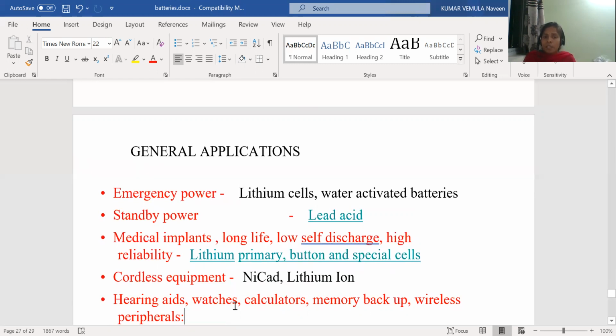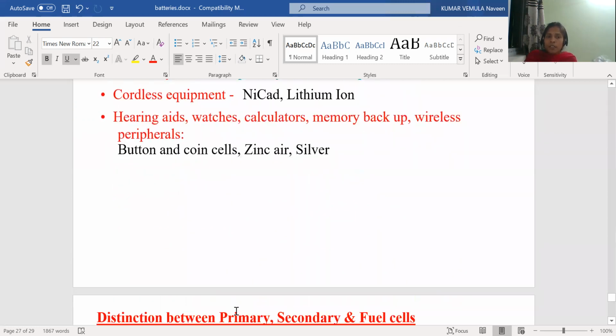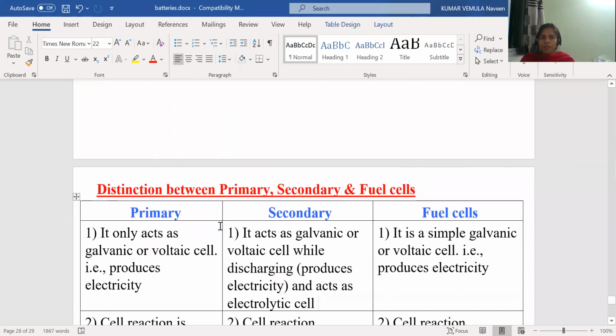In hearing aids, watches, calculators, memory backup and wireless devices, we are using zinc air or silver button or coin cells. In normal calculators, you can see the round shaped batteries. Those are called button batteries or button or coin cells. So those are the general applications.